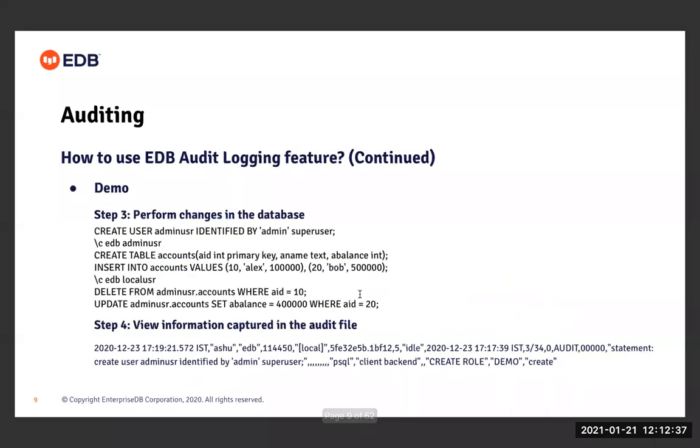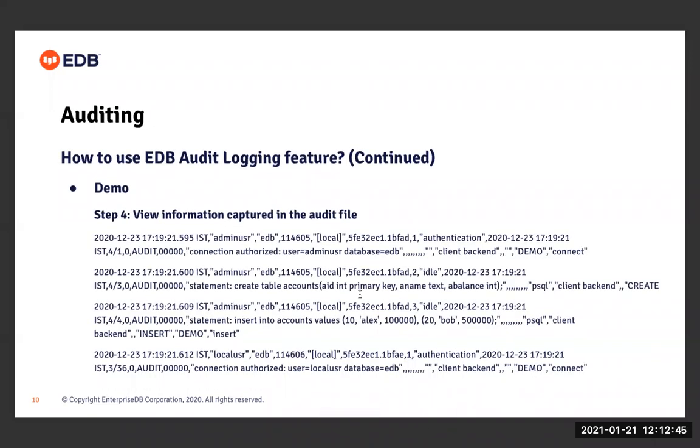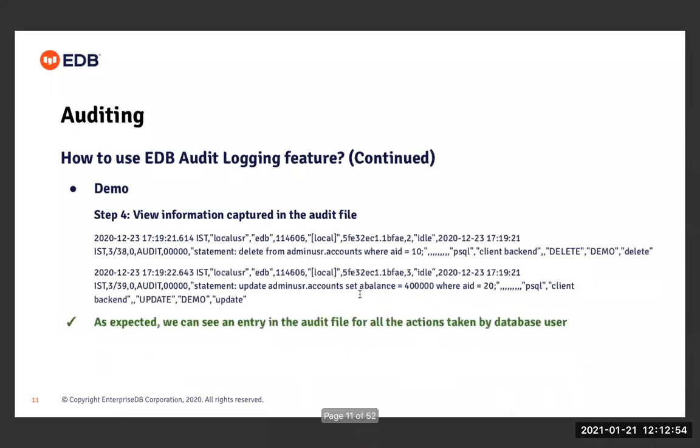So you can see here that in step 3, the second thing that we did was we tried to connect to the admin user, and then the admin user basically created the accounts table. He tried inserting some data into it. So both those statements got logged into the audit file. And after that, we connected to the local user, and this local user has basically tried to perform delete and update operation on the accounts table. So we have one entry for each of these operations as well. So likewise, we can see an entry in the audit file for all the actions taken by the database users. So this is how we can use the EDB audit logging feature.